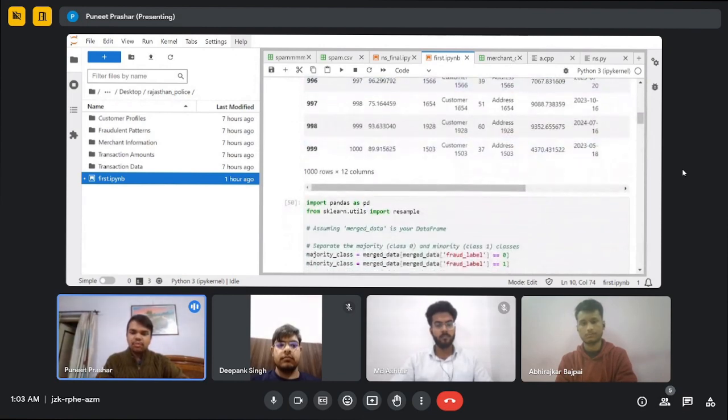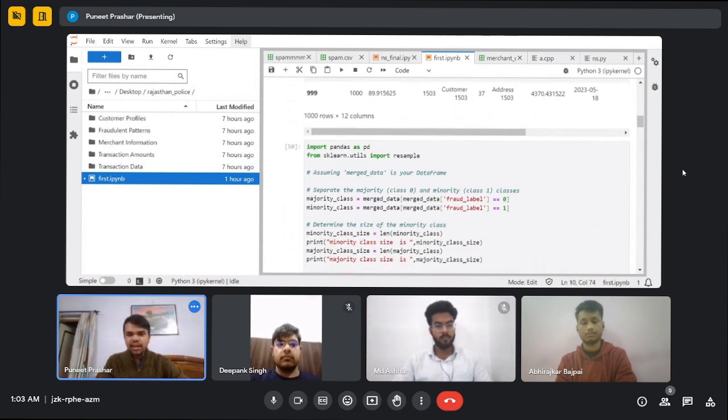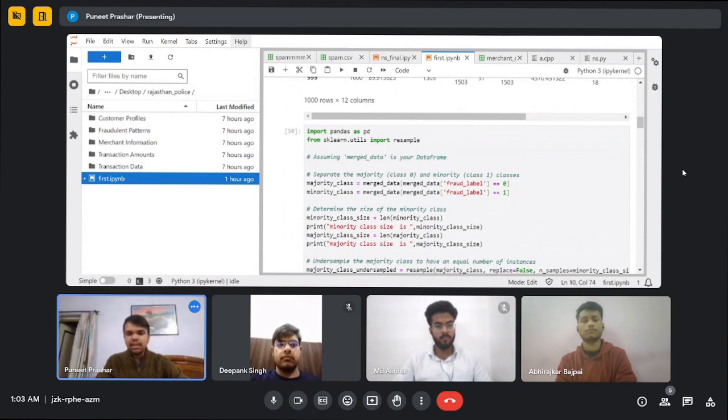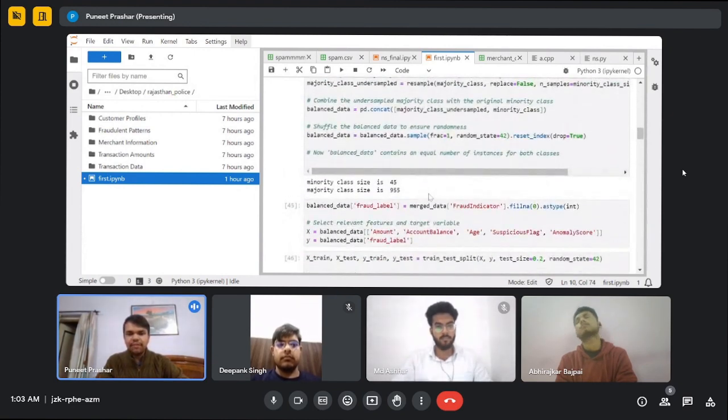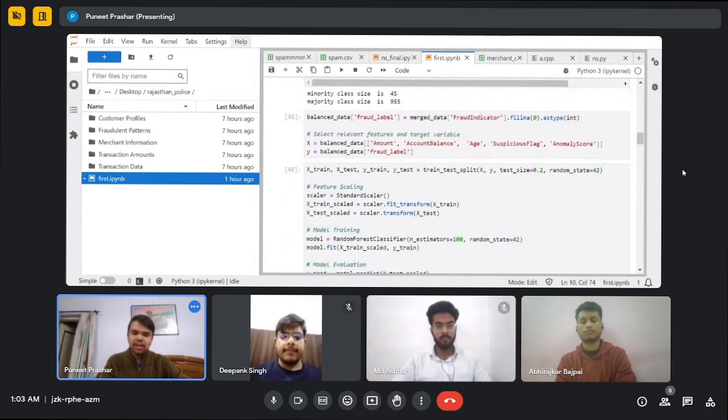Later, as we know the most important part in an ML algorithm is choosing the right algorithm. So in this, we have used random forest classifier. The data has been balanced, as imbalanced data would lead to unfruitful results at the end. We can find out that there are two classes, 0 and 1. The class 0 is present 955 times, whereas the class 1 is present 45 times. Hence, the data is unbalanced. We balance this data, and now using the balanced data, we will be using the random forest classifier. We have built the model of random forest classifier, as it was providing the highest accuracy as compared to other classification methods.